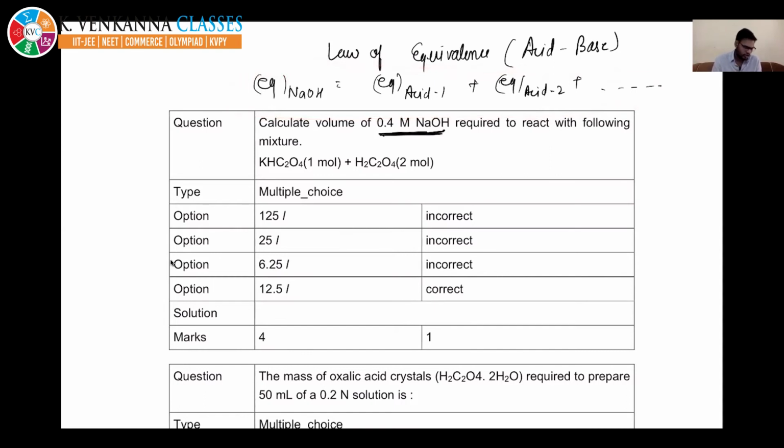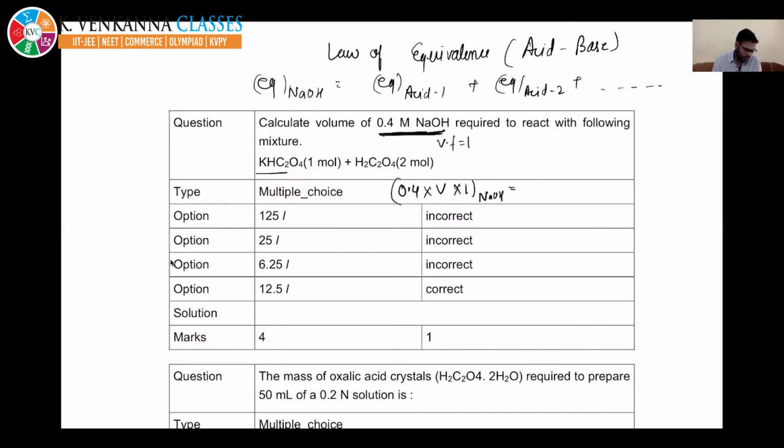Okay, so equivalent of NaOH. Valency factor of NaOH is what? 1, right? Equivalent can be calculated by using molarity into valency factor. So if I solve it, its molarity is 0.4 into volume required and valency factor is 1 for NaOH.